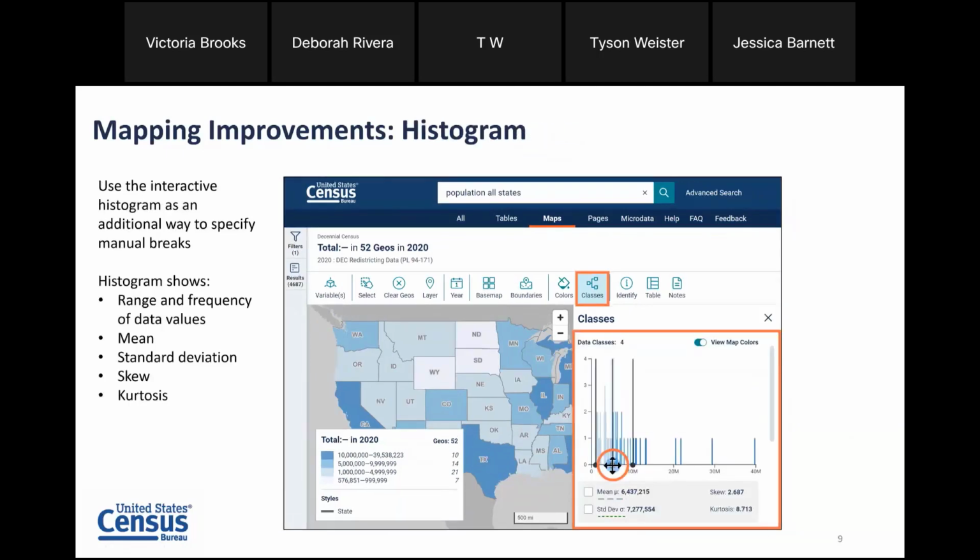Not only do you have the text boxes, you can also use this interactive histogram. So what we can see here on the right-hand side, this is a brand new visual representation. When you click the classes button, it's at the very top. It is showing the range and frequency of data values for the geographies on our map. It also shows the mean, standard deviation, skew, and kurtosis, and you can drag the items in order to adjust your legend as well. So we'll see more clearly, but notice that the cursor icon here in the histogram can be dragged left or right, and that will adjust the value on your map as if you had edited the text box.